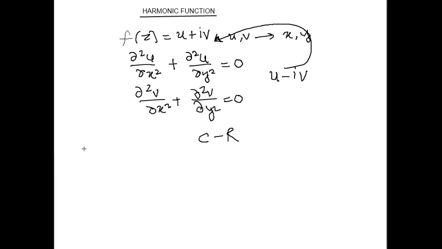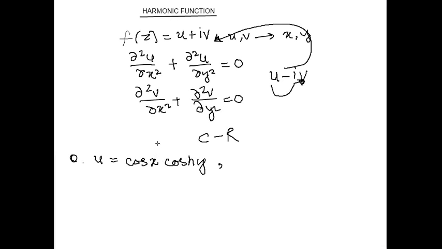My question is, show that the function u equal to cos x cos hyperbolic of y is a harmonic function and find its harmonic conjugate. If u is a harmonic function, find its harmonic conjugate. The harmonic conjugate of u is v. If u is one function, then its harmonic conjugate is v. So if my u is cos x cos hyperbolic y, I want to find v. So we have to proceed.